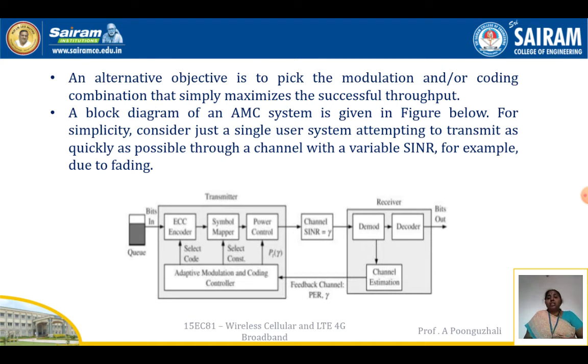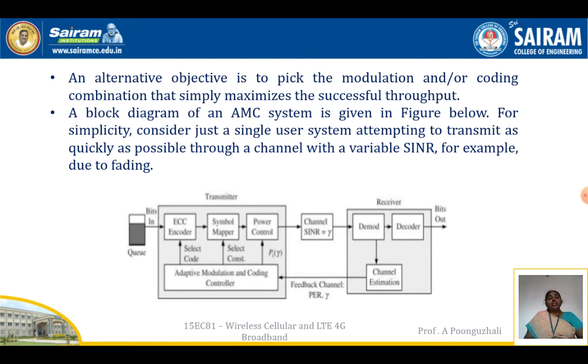Your adaptive modulation coding controller is going to select the code based on your channel conditions. For the symbol mapper, it is going to select whether it is QPSK or QAM, whichever modulation is to be selected. All the symbols are mapped and the error correction codes are added to it, and the suitable power required for the data transfer is chosen. Then the data is transmitted through the channel, and on the receiver side it is demodulated and given out through a decoder.